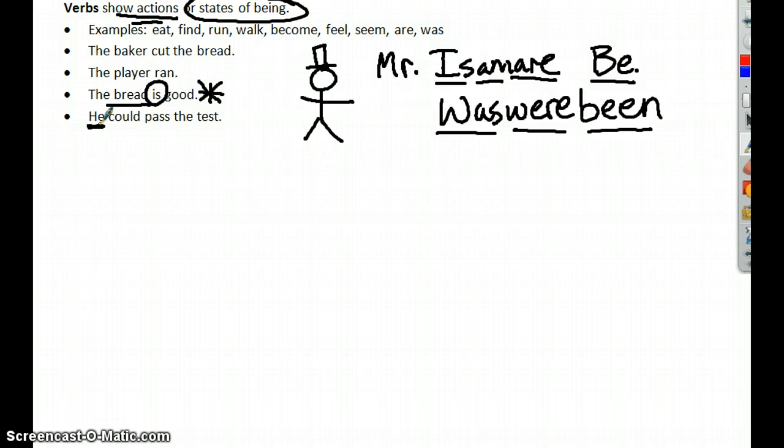So could pass the test is the predicate. Now, there is an action in that sentence because you can pass something, yes? I would hope so. So pass is a verb. And because he's passing the test, he's acting upon the test, we would call pass transitive, to review. But there's also this word could here. Could is an example of a helping verb.